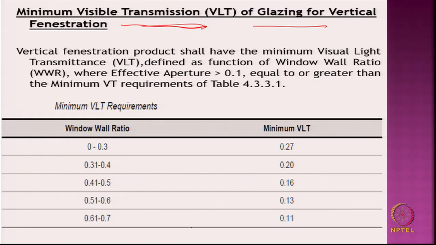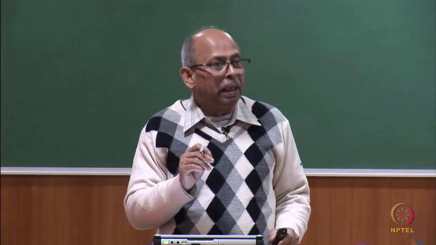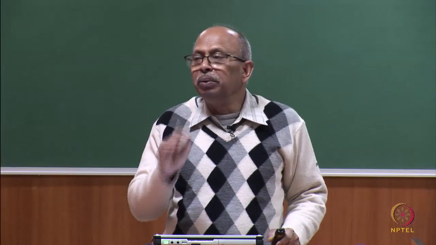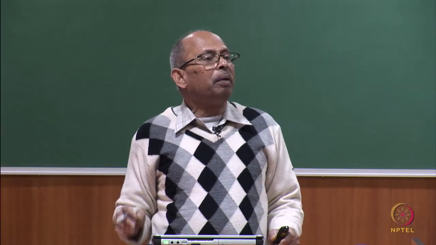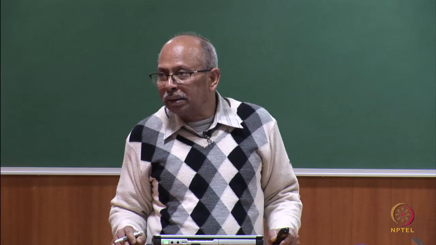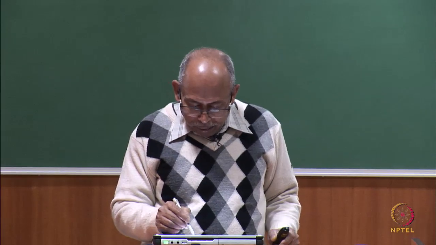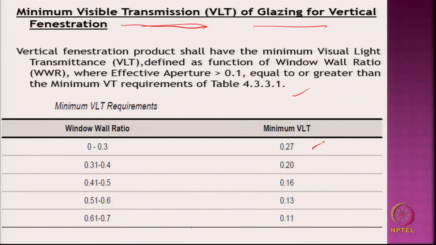That means, how much should be the minimum value of the glass for visible light, because I can use special glasses, heat absorbing glasses, even photochromatic glasses. So, these minimum visible light transmission values are given, depending upon window to wall ratios. Okay. So, this is what is given, right.